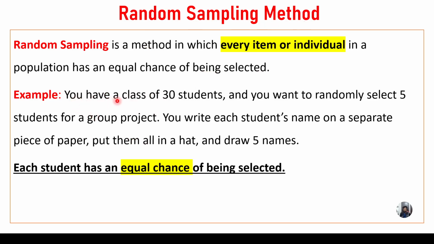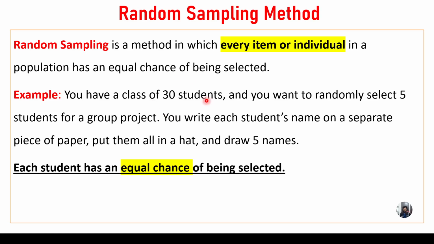Let us say we have a class of 30 students and want to randomly select 5 students for a group project. So we write each student's name on a separate piece of paper, put them all in a hat, okay, and draw 5 names.